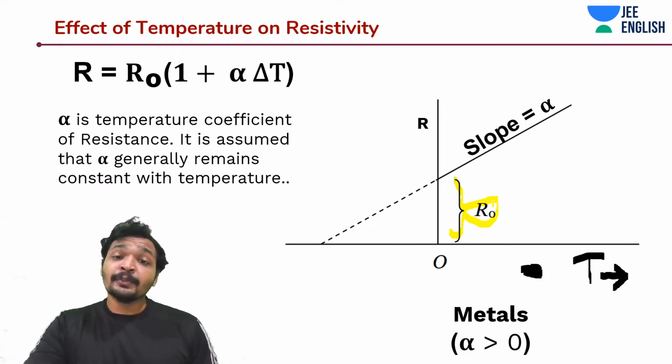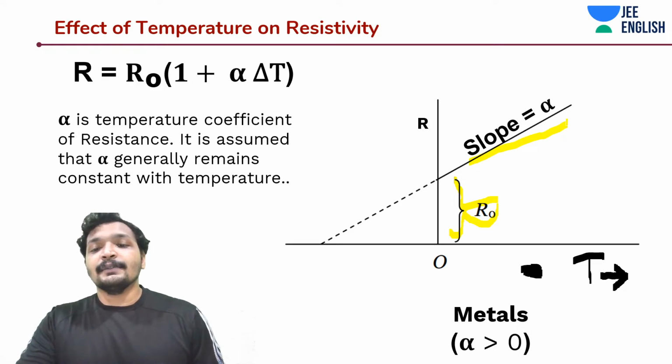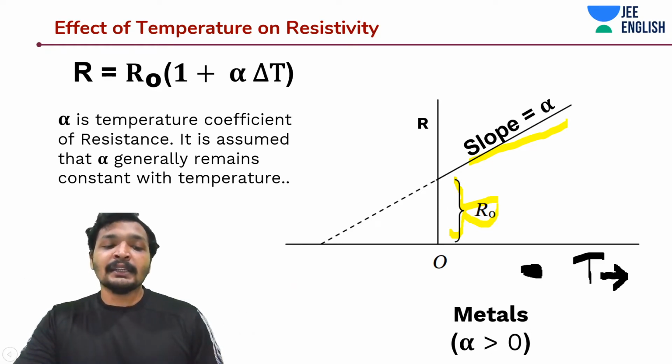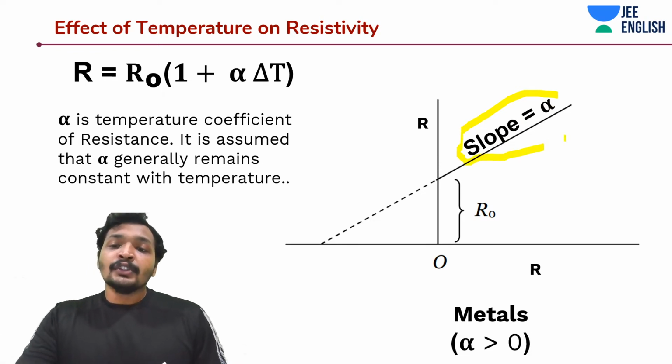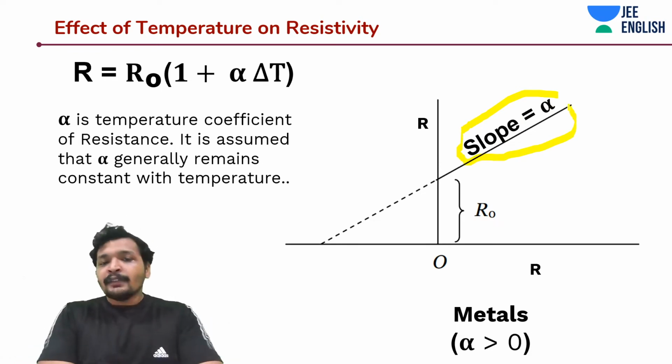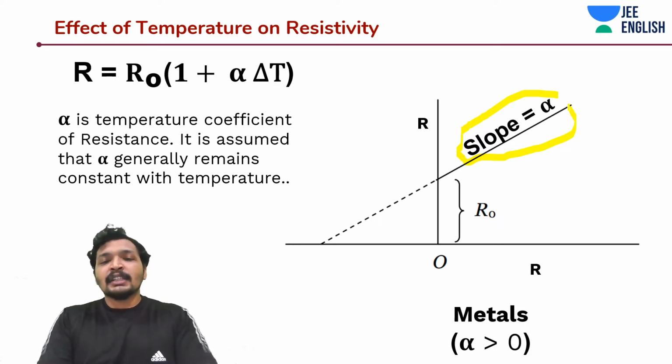And the slope should be the thermal coefficient of resistance. If you find out the slope, it would be nothing but the thermal coefficient of resistance. So here is an interesting thing, guys. When you derive it or do it experimentally, you will find this coefficient is not a single, first-order quantity.